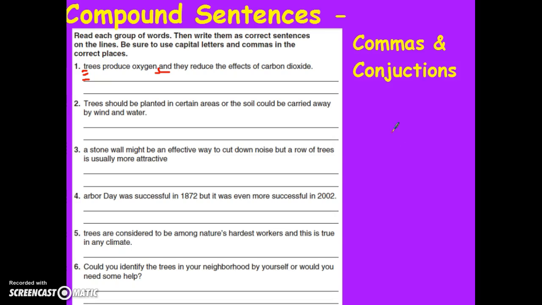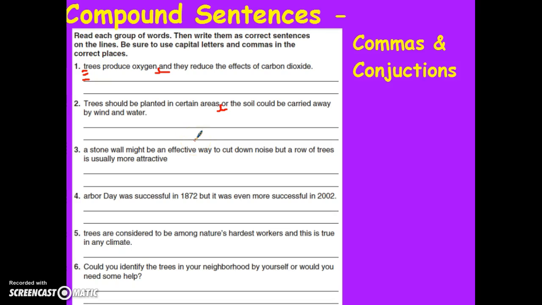Number 2, trees should be planted in certain areas or the soil could be carried away by wind and water. Well, the word or is here and or is a conjunction. Trees is capitalized at the beginning of the sentence, so I don't need to worry about that. Trees should be planted in certain areas is a complete sentence. The soil could be carried away by wind and water is a complete sentence. So I know that or is my conjunction, and I will put my comma before the word or.